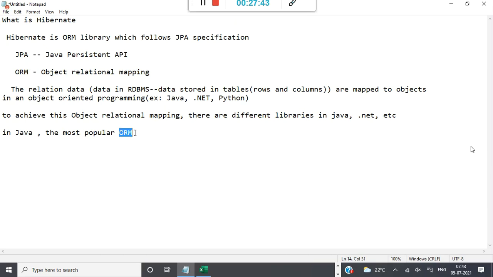Remember, ORM means object relational mapping. In Java, the most popular ORM library is Hibernate.